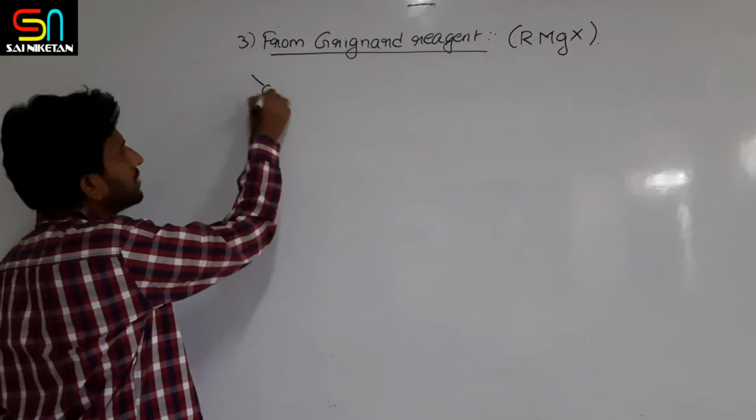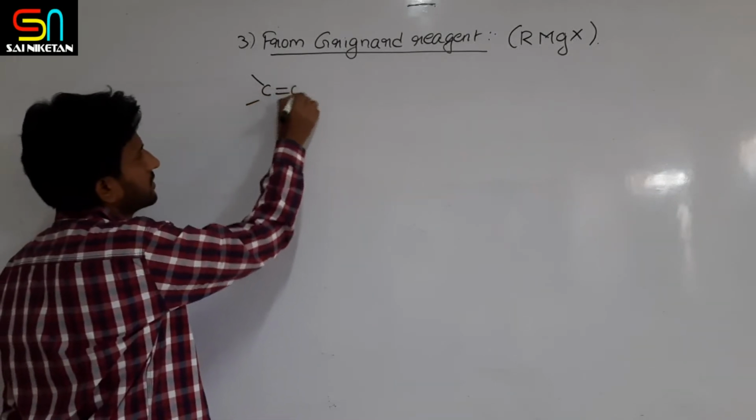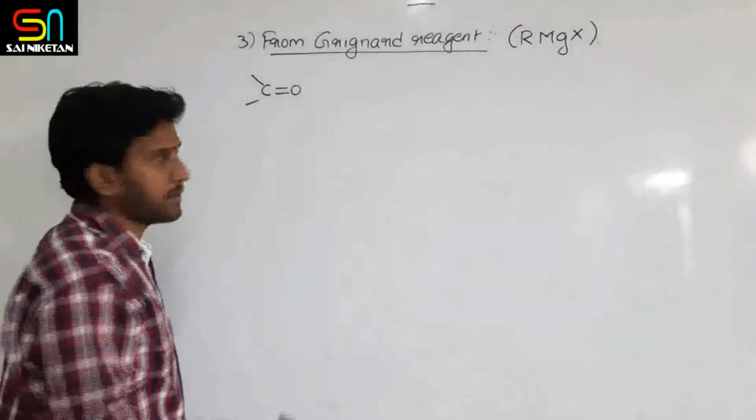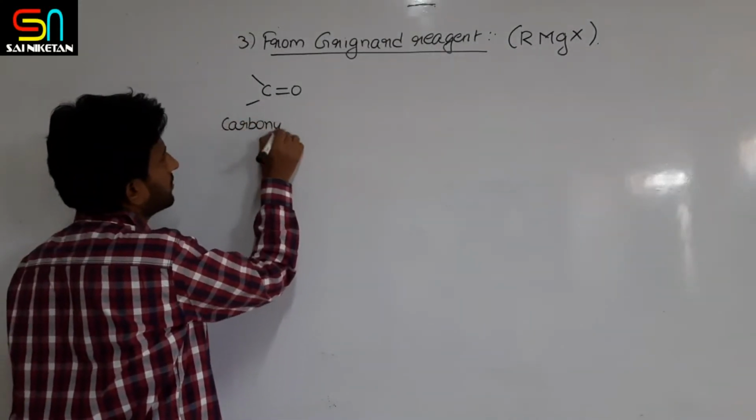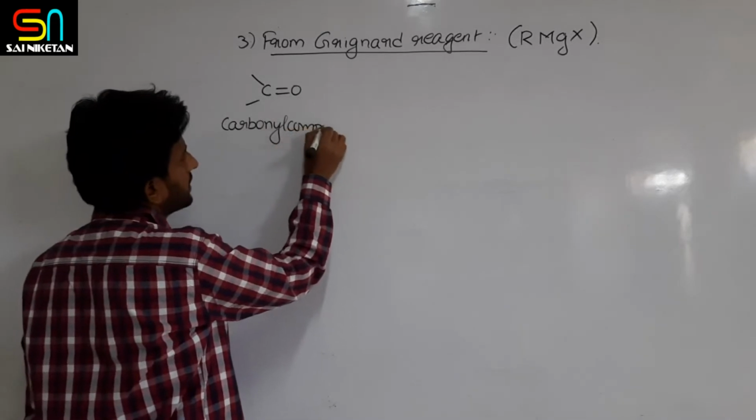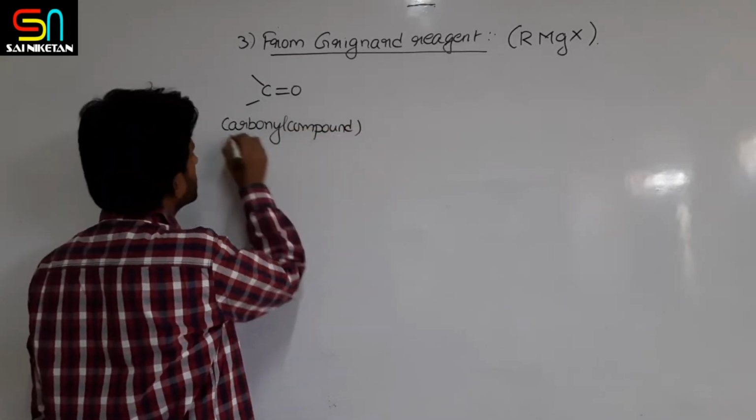Basically, carbonyl compounds. I am writing here carbonyl compounds. So let us take aldehydes and ketones, there is no issue.